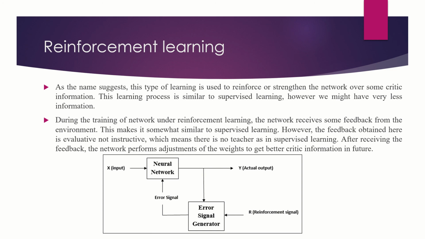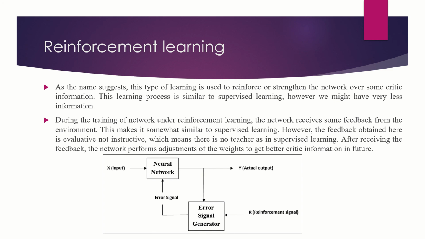This learning process is similar to supervised learning, however we might have very little information. It is equivalent to supervised learning, but it gives us very little information. During the training of a network under reinforcement learning, the network receives some feedback from the environment. This makes it somewhat similar to supervised learning. However, the feedback obtained here is evaluative, not instructive, which means there is no teacher as in supervised learning. After receiving the feedback, the network adjusts the weights to get better critic information in future.